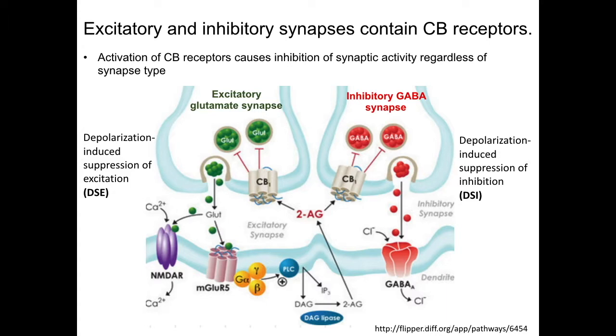Cannabinoid inhibition of presynaptic activity is described with the rather complex term depolarization-induced suppression of excitation for an excitatory neuron, and depolarization-induced suppression of inhibition for an inhibitory neuron. The depolarization part comes from the fact that the postsynaptic neuron needs to be depolarized by the presynaptic neuron for endocannabinoid synthesis and retrograde signaling to occur.